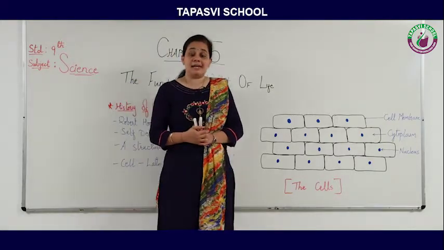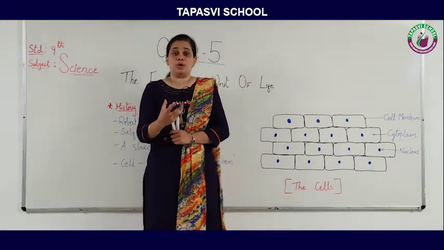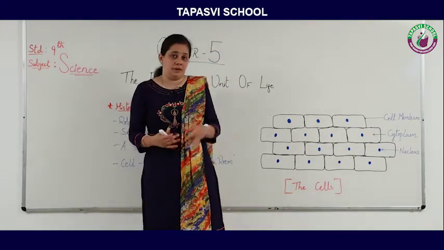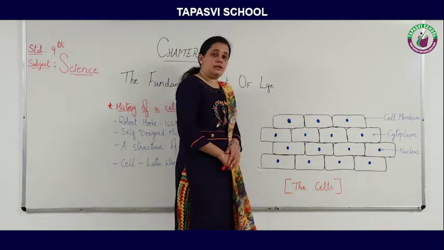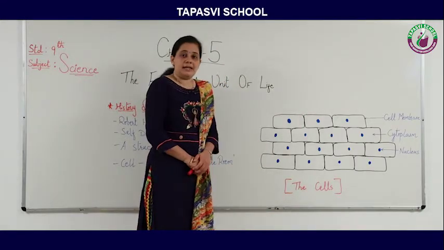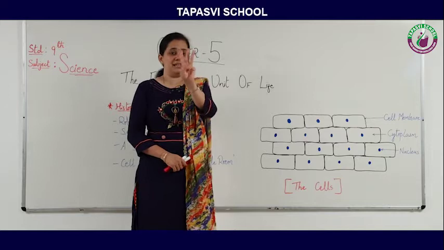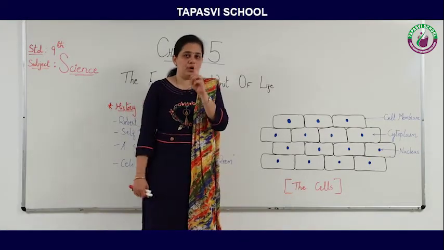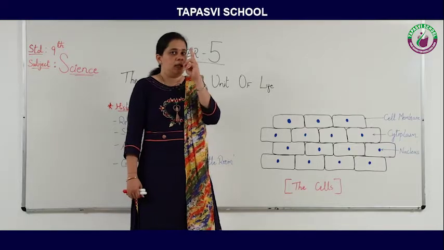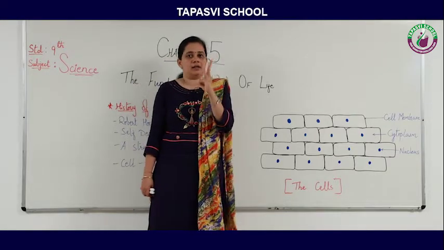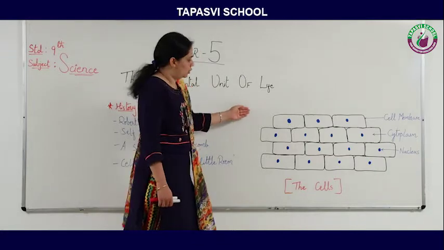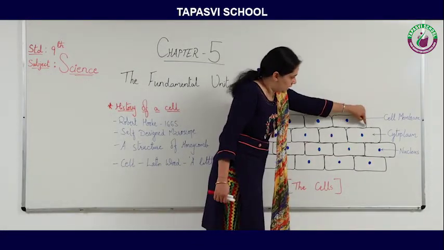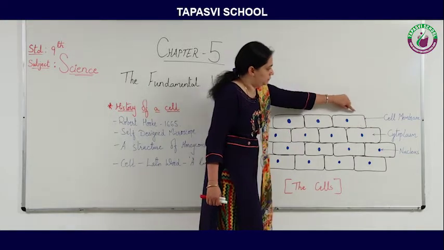Now, let's see how the cell we can observe under the microscope. What is its shape? You can see here on the board that cell is made up of mainly three things, that is a cell membrane or plasma membrane, a nucleus and a cytoplasm. So, here you can see this is the cell membrane, the outer covering of the cell.